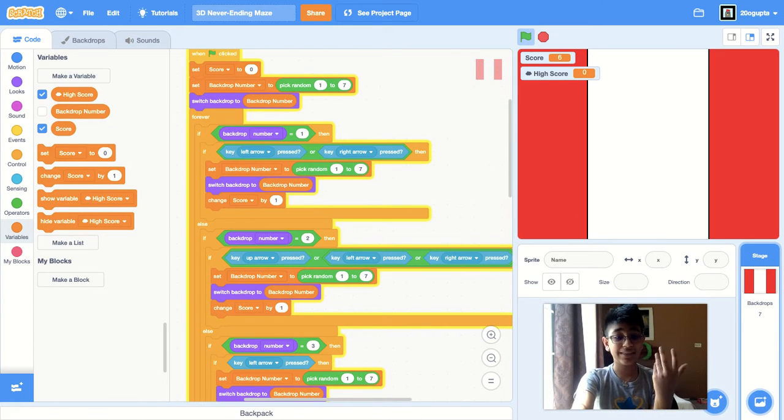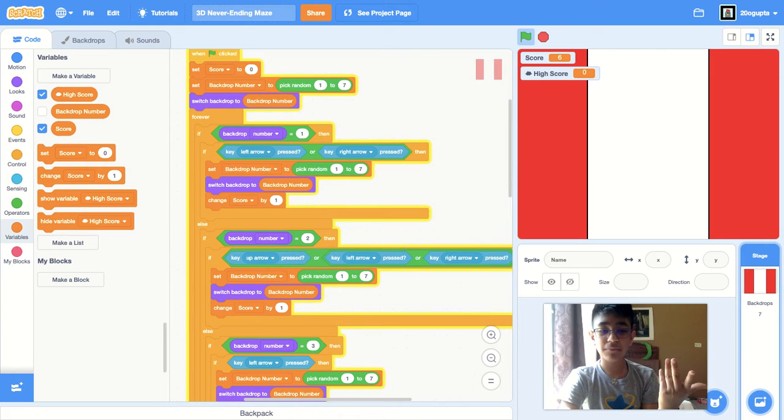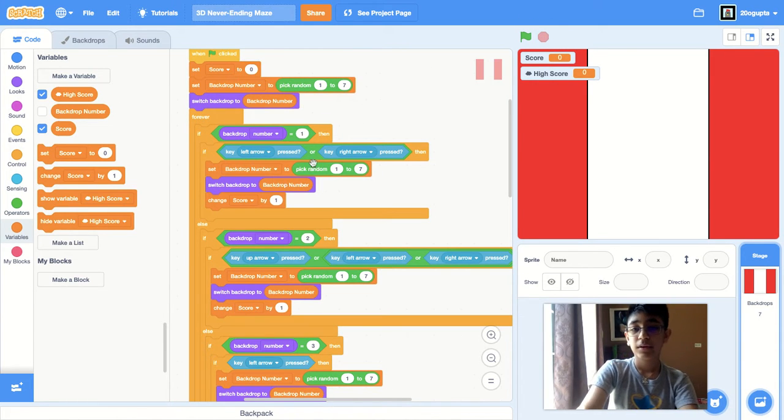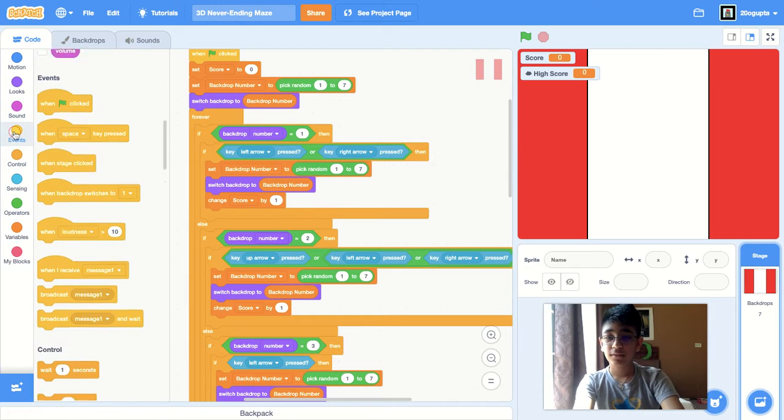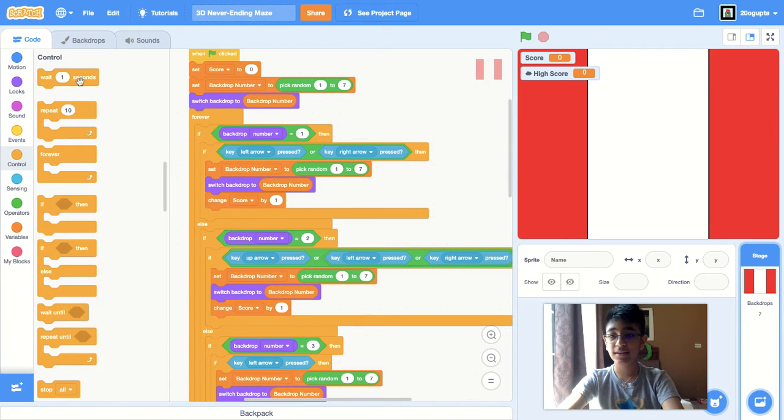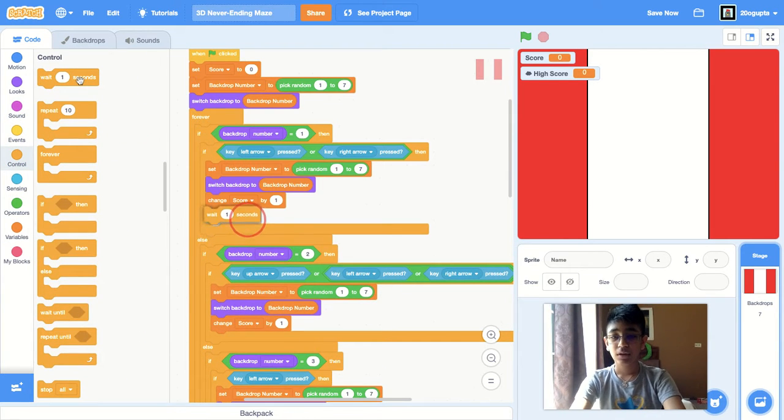Look, I already have 6. Something's messed up, it seems. So what we can do to fix that is put a wait control block, and we're going to put it for maybe 0.3 seconds, because when we press it, the computer kind of goes to the next backdrop too, since the computer is instantaneous.